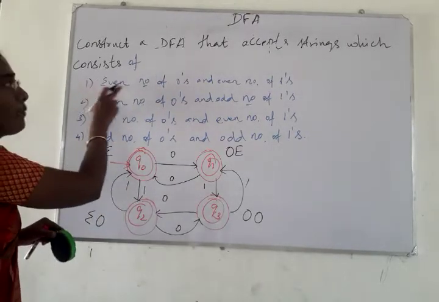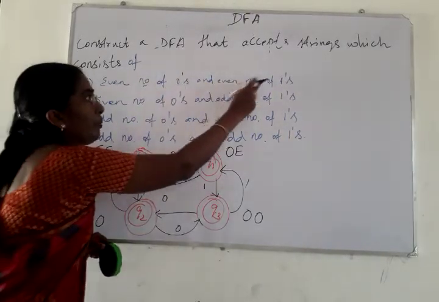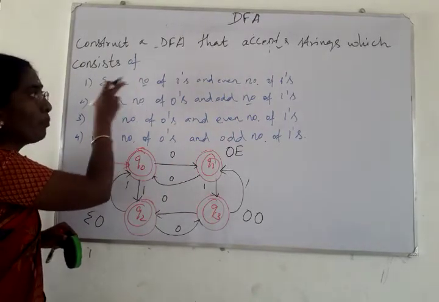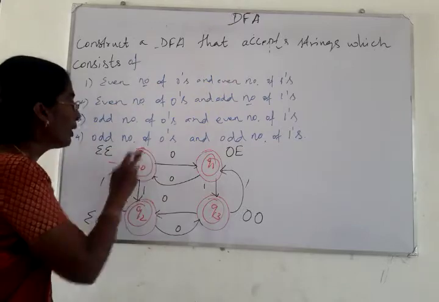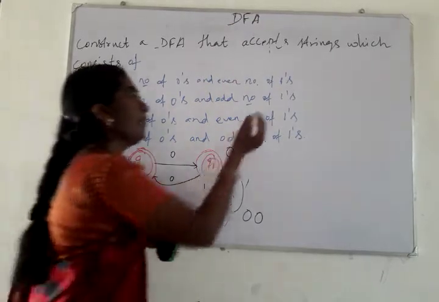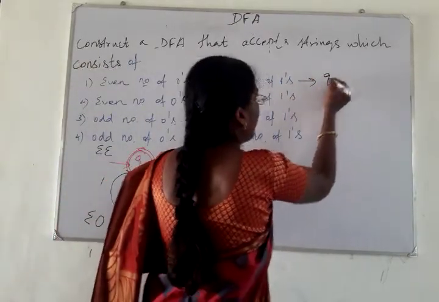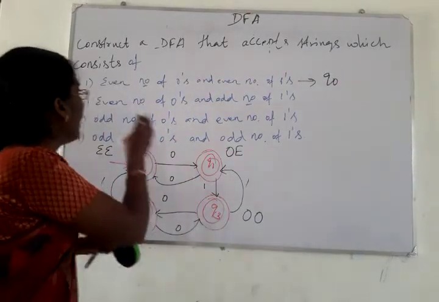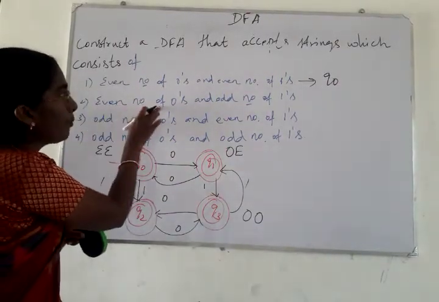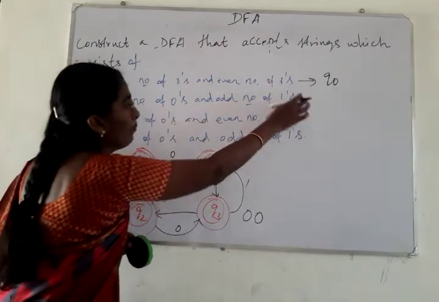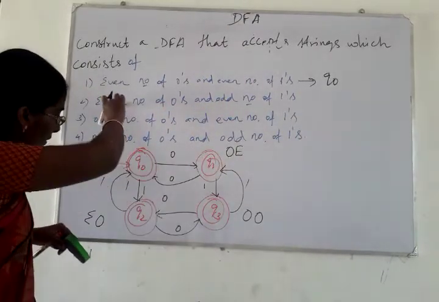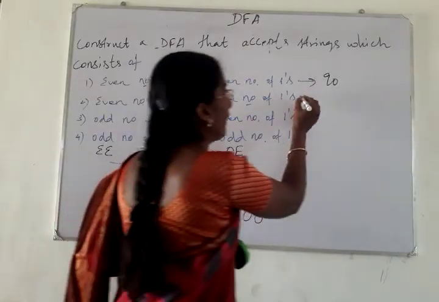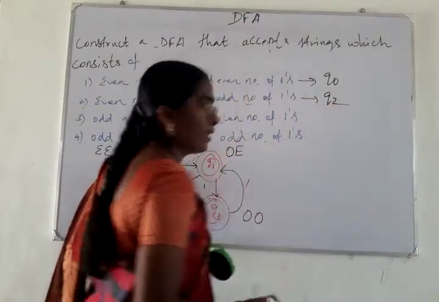So now consider this case. First condition is even number of zeros and even number of ones. Which one will be the final state for accepting this condition? Both the zeros and ones are even. Q0 will be considered as the final state for this first condition. And what about the second condition? Even number of zeros and odd number of ones. Now Q2 will be the final state for accepting the second condition.